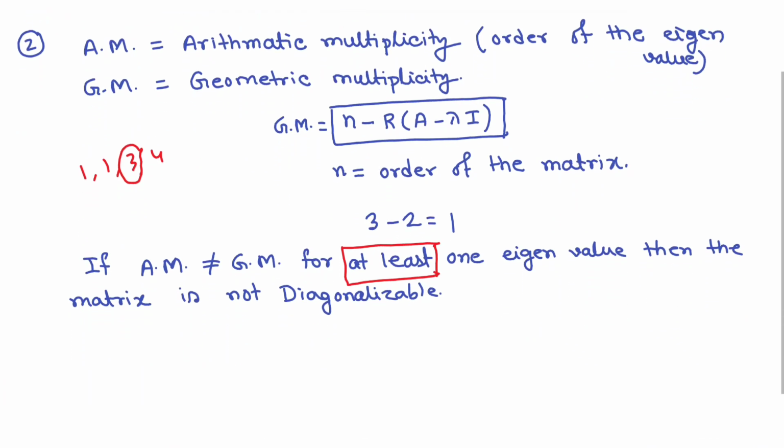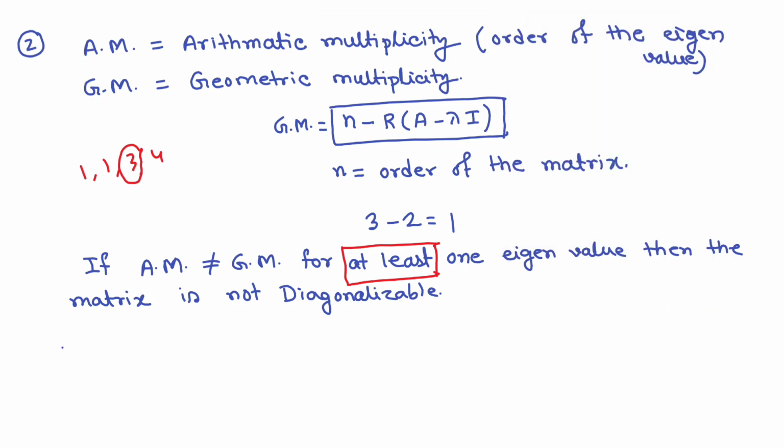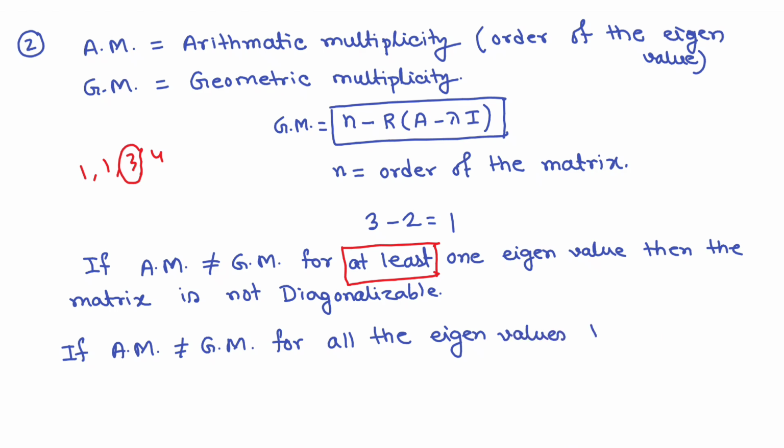But if AM is equal to GM for all the eigenvalues, then the matrix is diagonalizable.